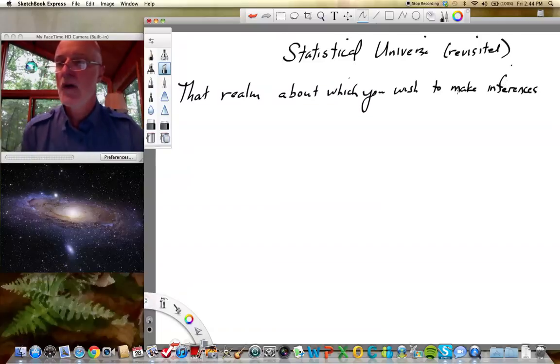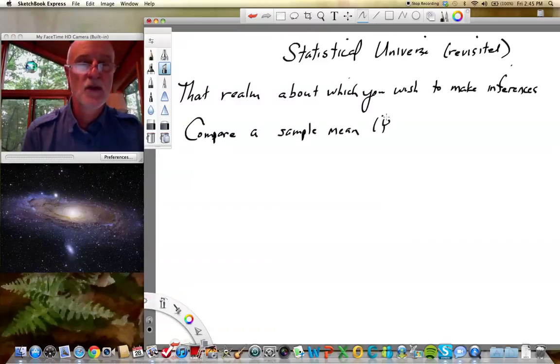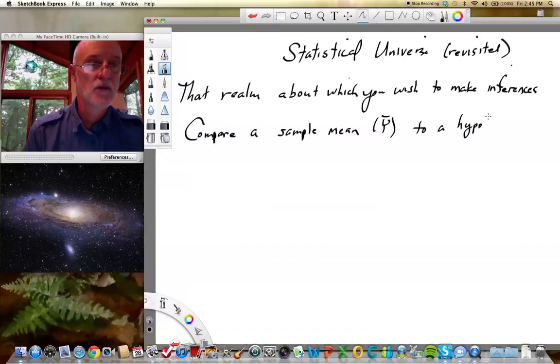So, for example, if you are comparing a sample mean to a hypothesized mean, and we're going to talk about this test in class, how do we symbolize a sample mean? Y bar, right? So we compare a sample mean to a hypothesized mean.